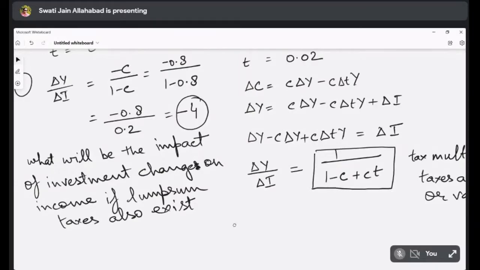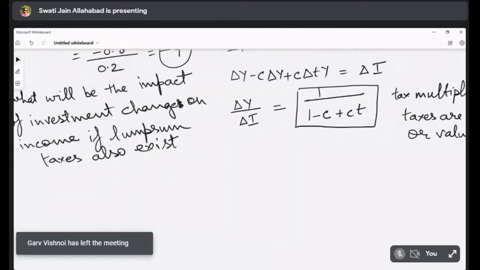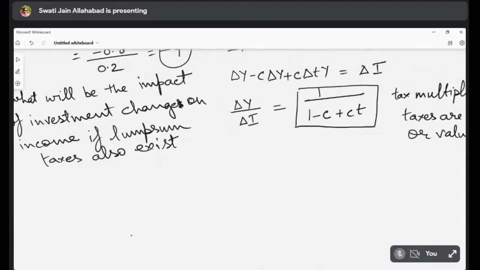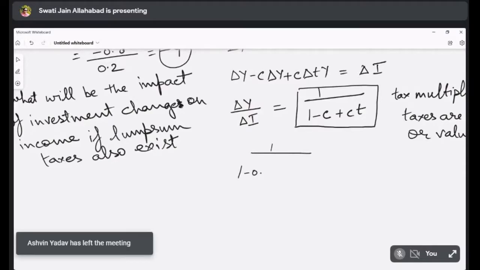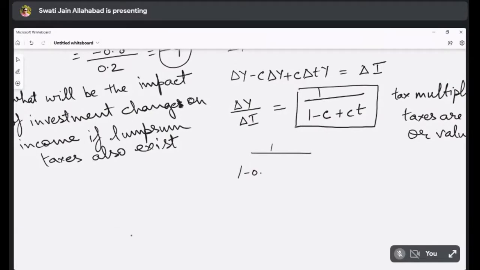And suppose we use this formula to understand the size of the multiplier. So 1 upon 1 minus 0.8 plus 0.8 multiplied by 0.02.